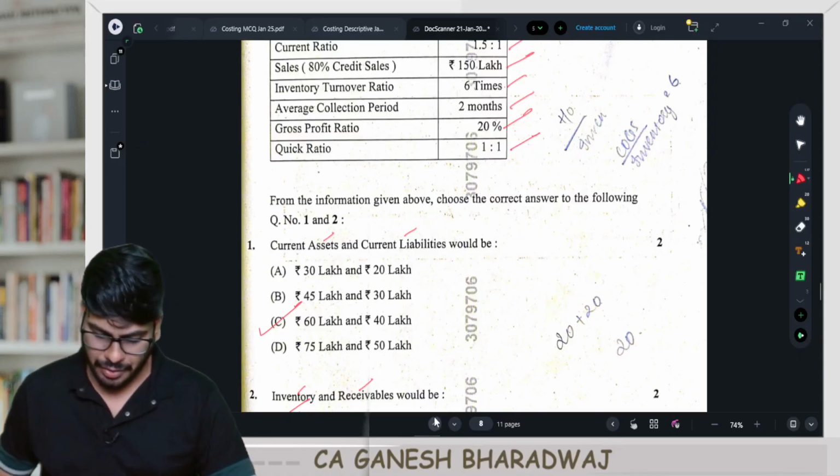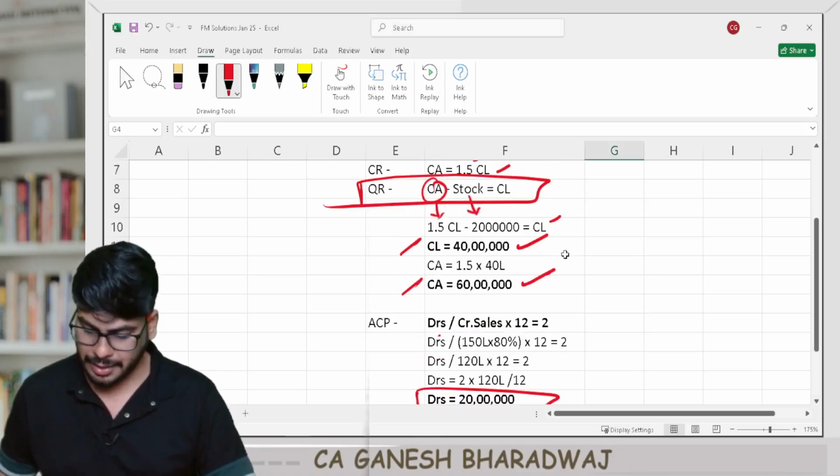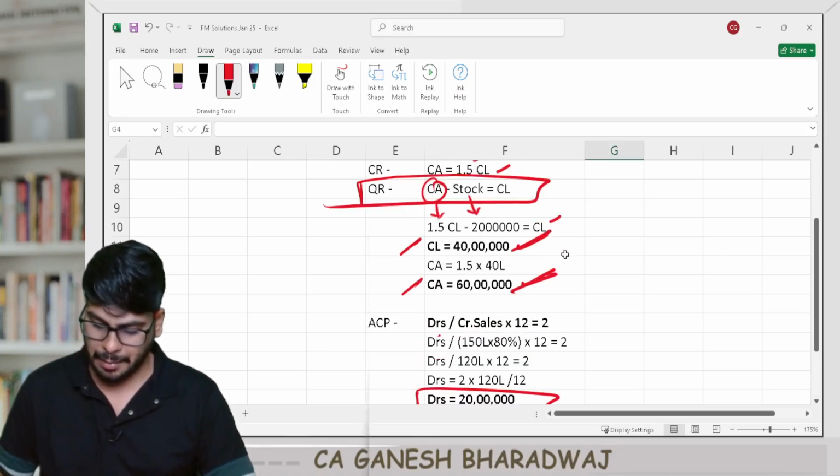So now with this, your current asset, current liabilities. So what's your current asset, current liabilities? Current assets is 60 lakhs. Current liabilities is 40 lakhs.